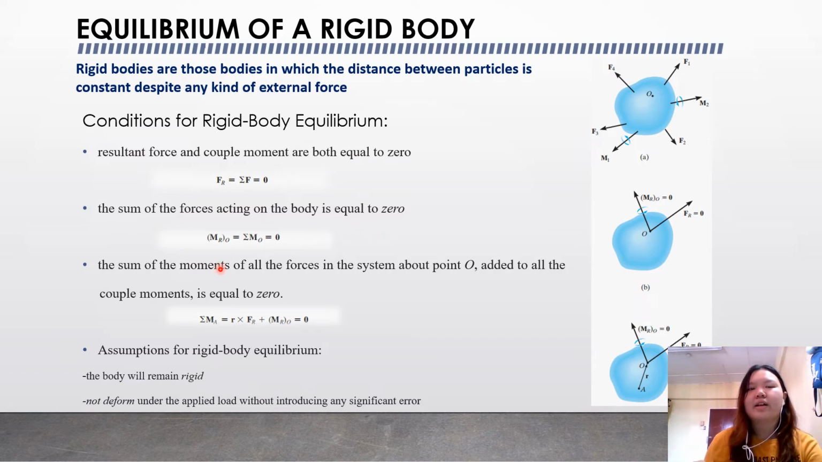So the formula is (MR)O equals the total of MO equals 0. The sum of the moments of all the forces in the system about point O added to all the couple moments is equal to 0. So the formula is the total of MA equals r times FR plus (MR)O equals 0. We have two assumptions for rigid body equilibrium: the body will remain rigid, and the body will not deform under the applied load, without introducing any significant error.